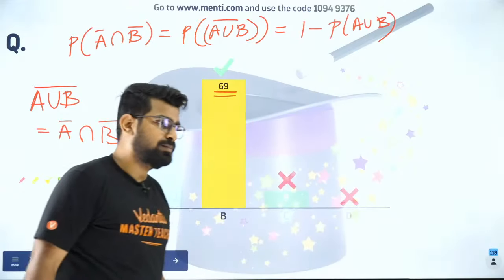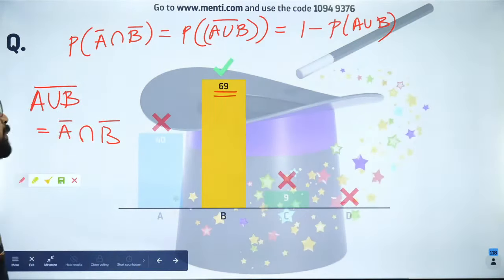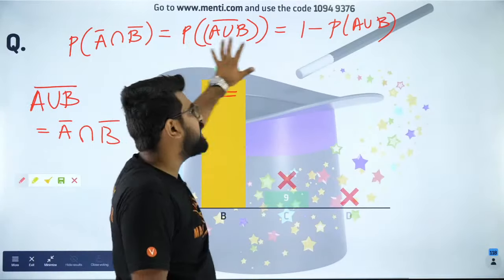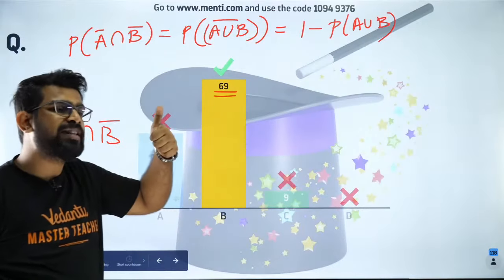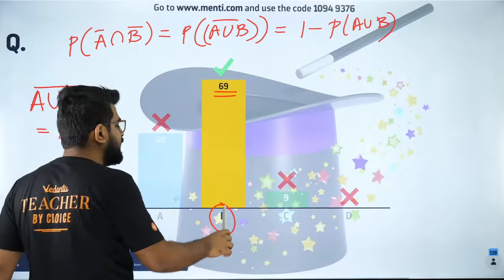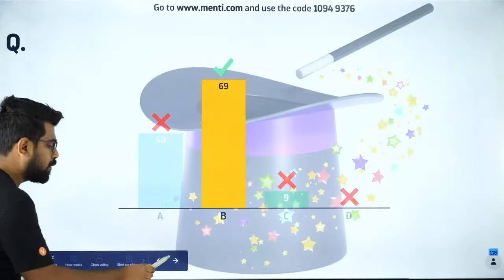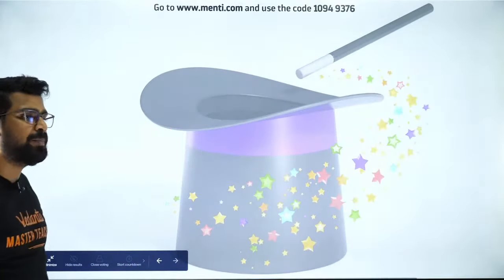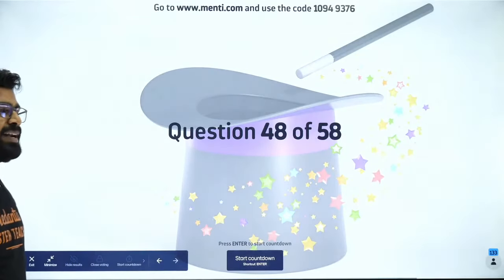Is that okay? Everybody? Very simple. I didn't use any great formula. I used a very basic formula. I hope you guys are clear with it. I didn't do anything fancy. And that is nothing but option B, guys. I hope you're all clear. With that, let's move forward to the next question. Everybody please do it.